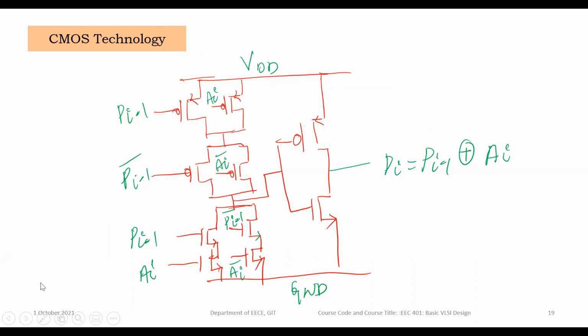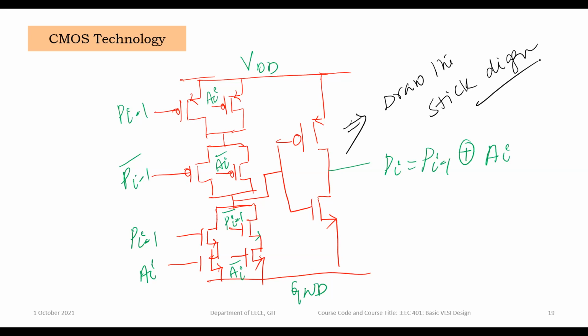Your homework is here. For this CMOS circuit, draw the stick diagram. That is your homework: for the CMOS technology parity generator, draw the stick diagram. This is the CMOS circuit. Draw the stick diagram for this.